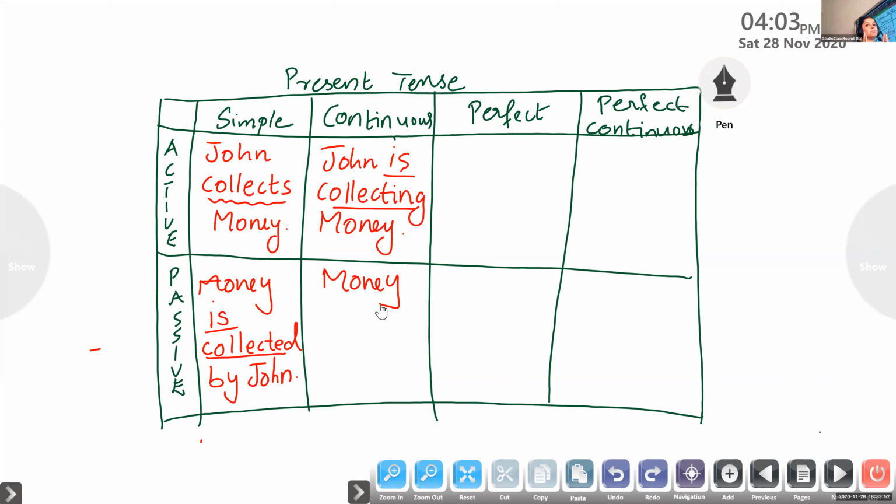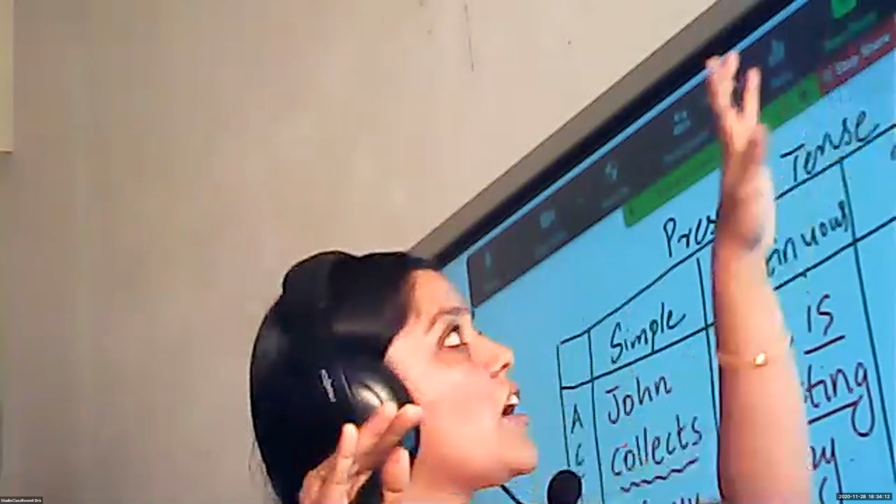And tell me which be form is suitable here. Look at the tense. It isn't was, actually it is is. Okay, fine. Money is. And my dear little ones, there is a problem. The sentence is actually present continuous tense, where we need to show the continuity of our action. The action is continuing. I am reading a book. You are watching TV. The action is not completed. It is going on.